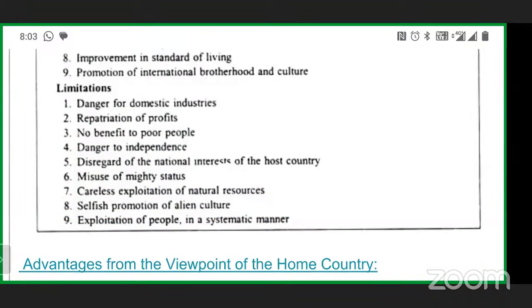From the host country's point of view, it creates a danger for the domestic industries. Domestic industries that existed, when international industries come, they have to provide a better product in an efficient manner, or you can say more innovative products.